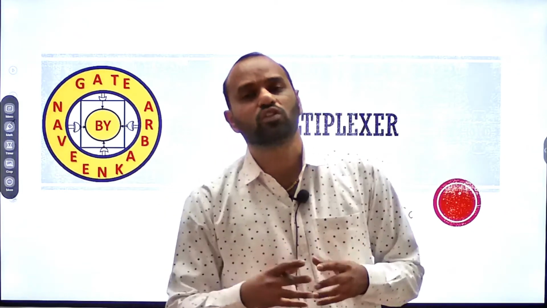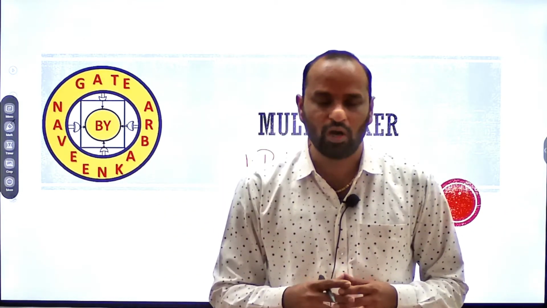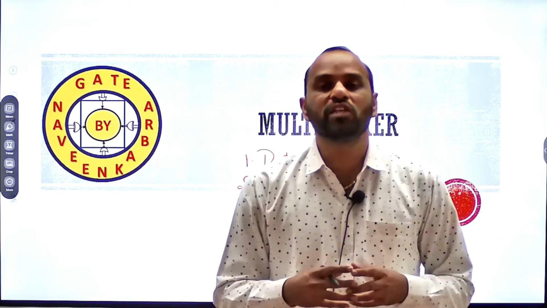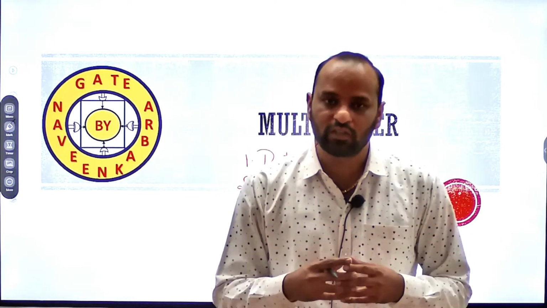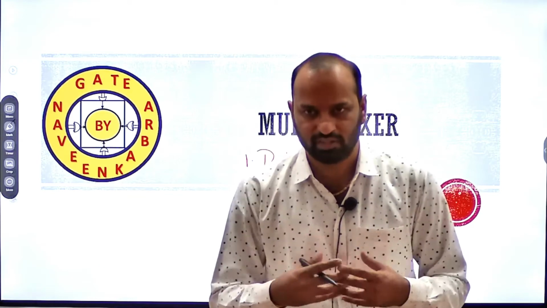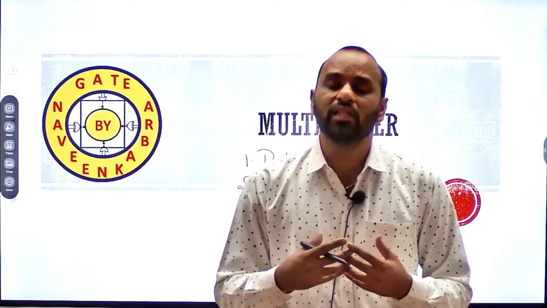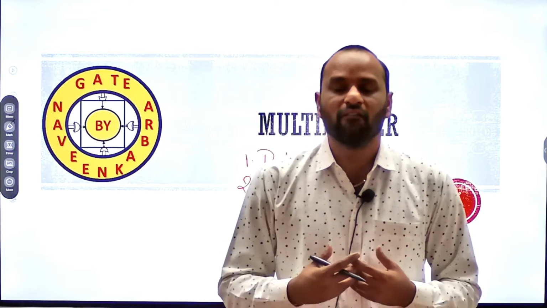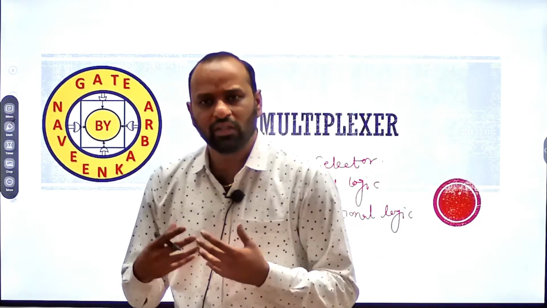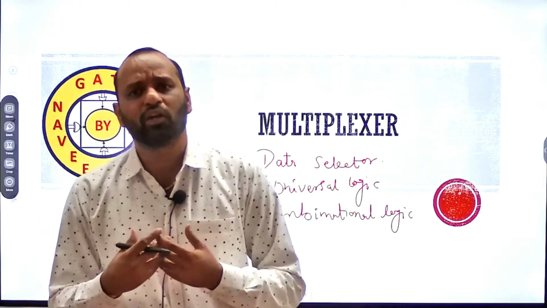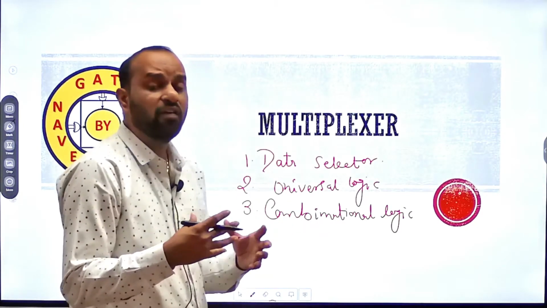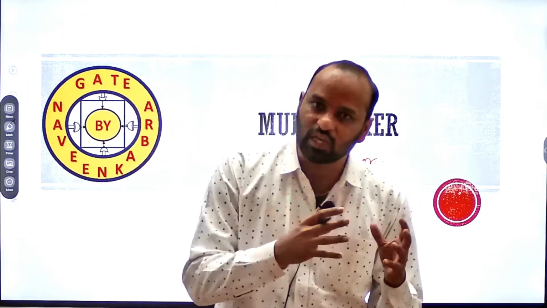There are 2 kinds of logics available in digital electronics: combinational logic and sequential logic. Combinational logics are those which do not depend on the clock pulses. You can say they are independent of the clock pulses and work in parallel, while sequential logics are dependent on clock pulses. So, combinational logics are faster compared to sequential logic.